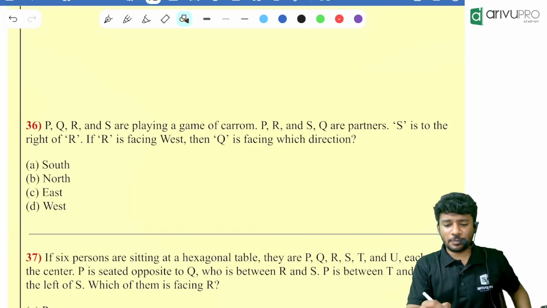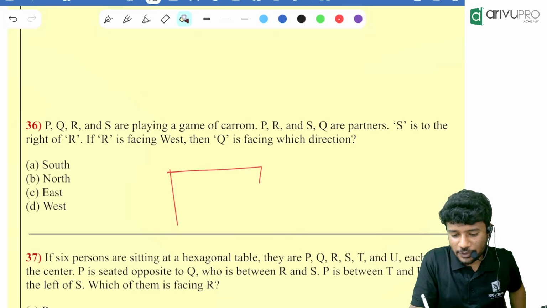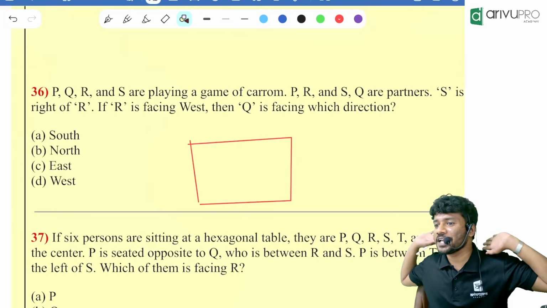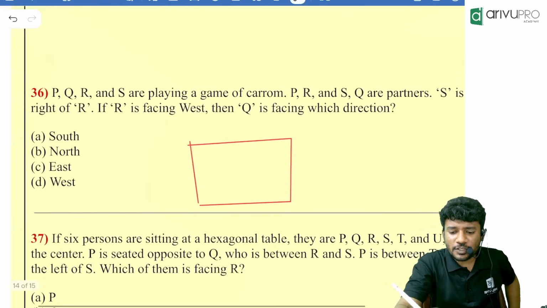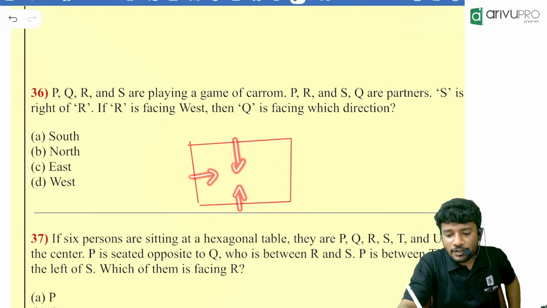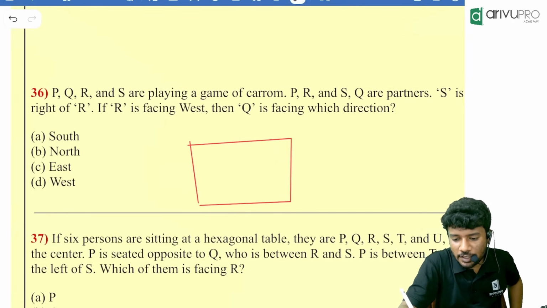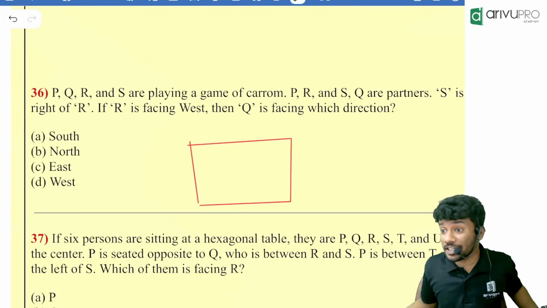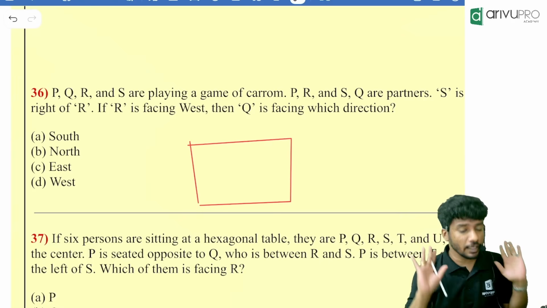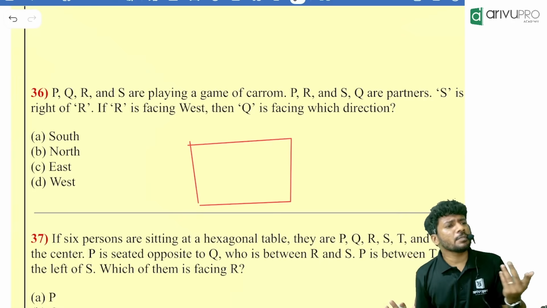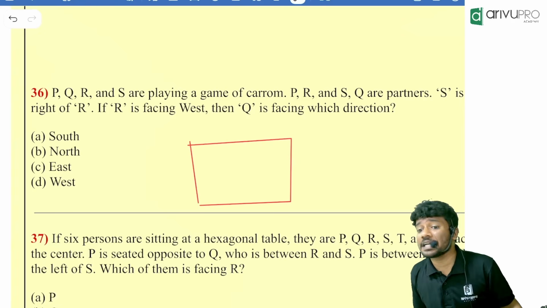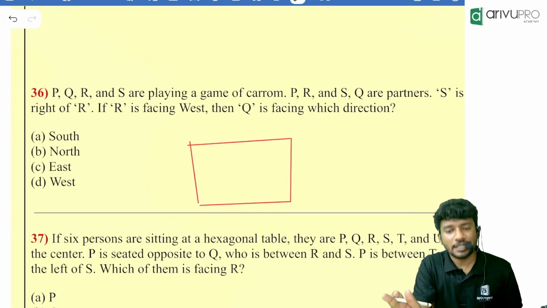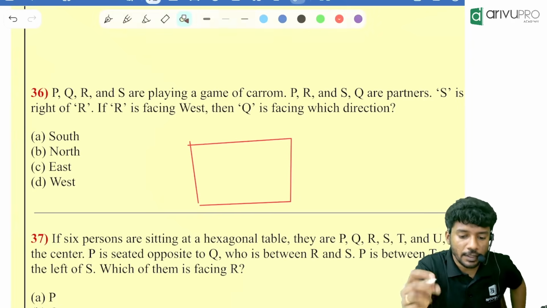People, how many sided polygon is a carom board? Four sided. So it will look like a square. Think that it is a broken carom board, like a square itself. Now, whoever is sitting opposite to each other will be partners. For example, if Nithin is sitting here, his wife is sitting opposite. They both are partners or teammates. Whoever is sitting opposite to each other in a carom board game are teammates. Similarly, sometimes the question can be based on playing cards. If they are sitting opposite to each other in one of the games, they are partners or teammates. Remember that.